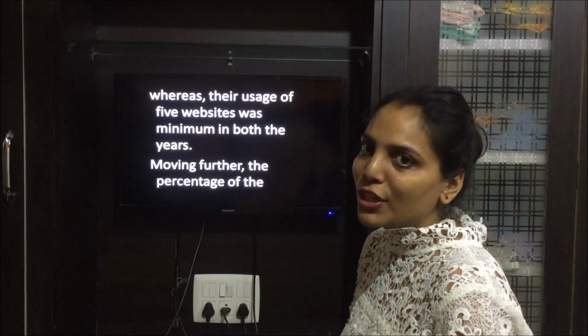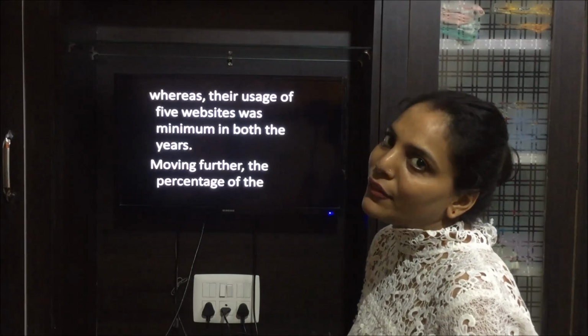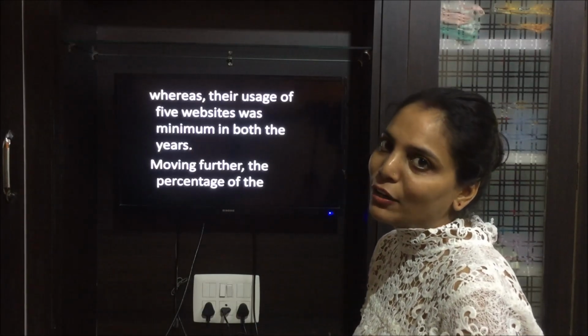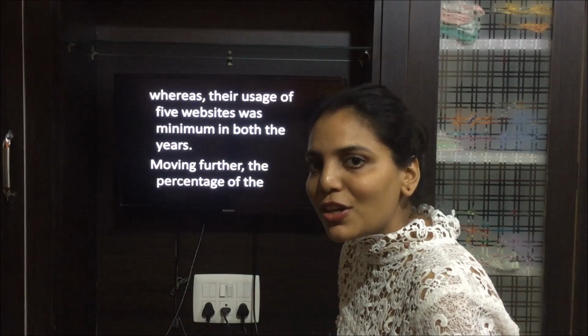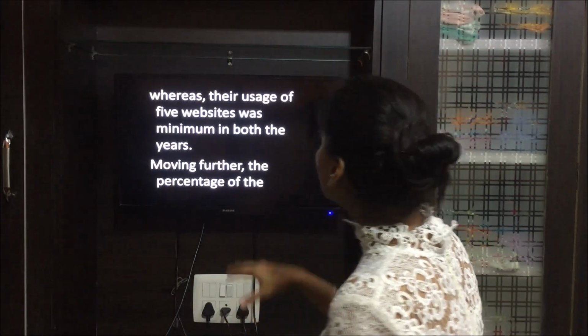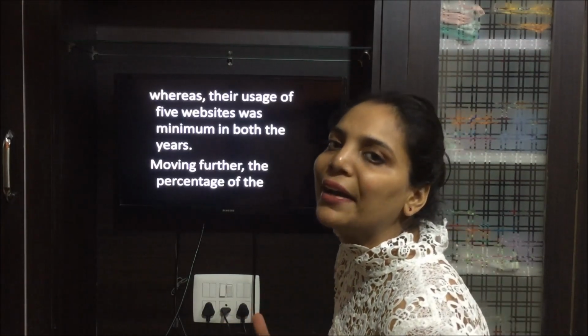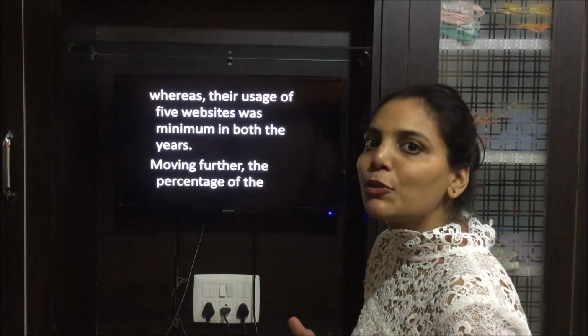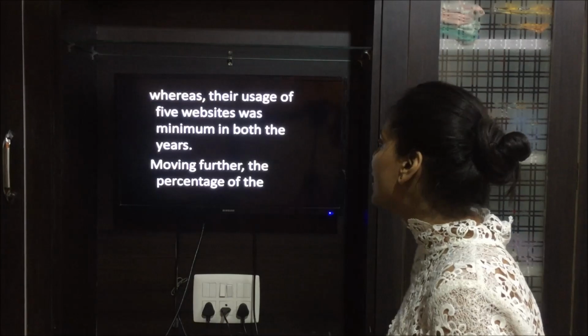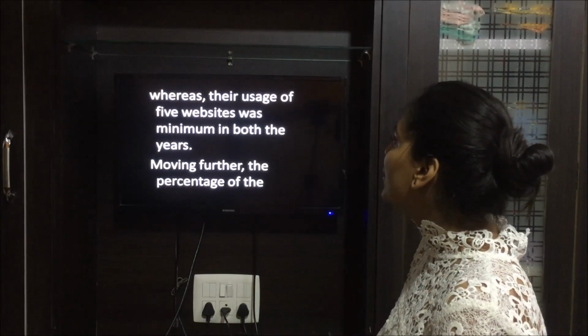Now we are going to discuss the body paragraphs. For that you are going to change the paragraph, leave one line, and then start your paragraph from the extreme left. So moving further, when we see the graph and move ahead towards writing about the graph, what we can see is the percentage of the